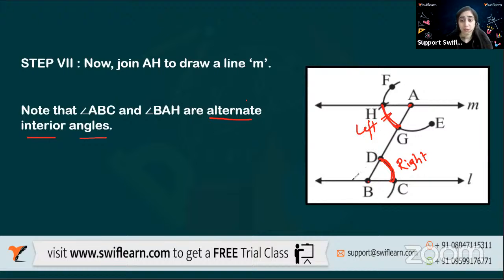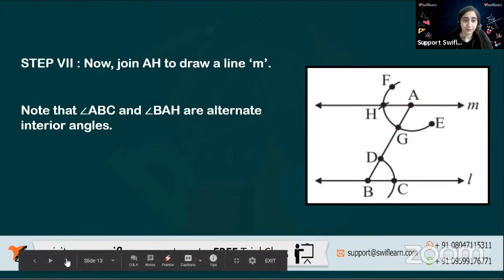I'll change the color to make it more precise. If I say this angle and this angle, they are not alternate. We want alternate angles in the form of left and right. The red ones are alternate. The green ones are not alternate. Will you get the difference now? Perfect.